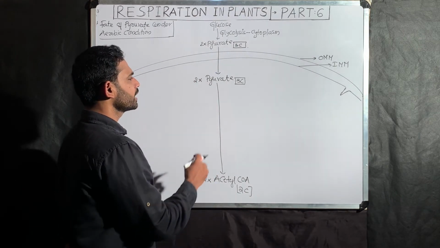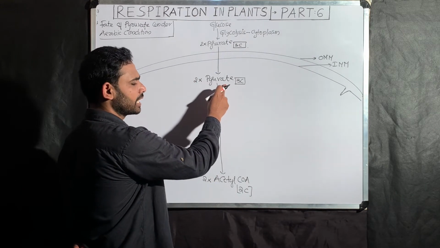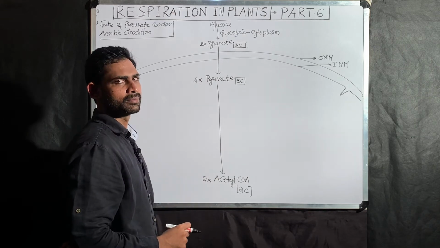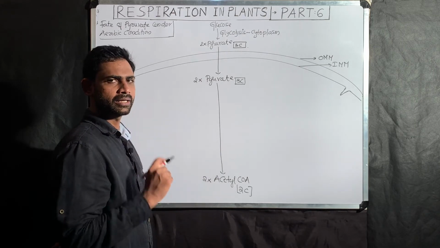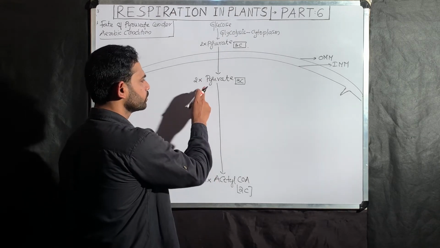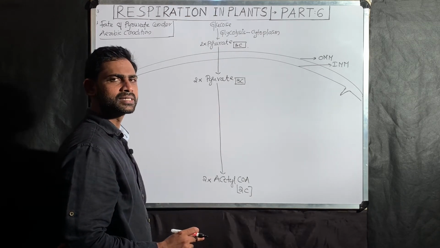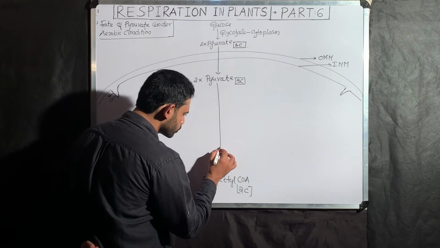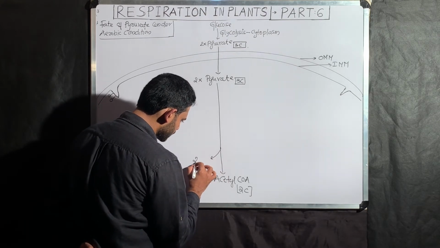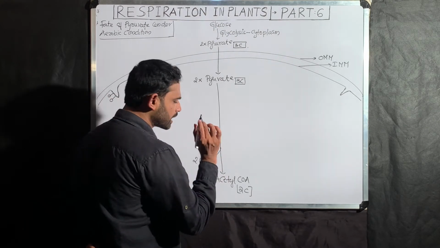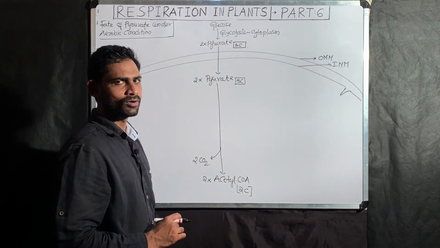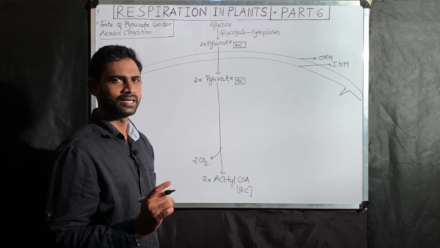Here, if you take 1 pyruvate, 3 carbon atoms, and 1 acetyl-CoA, 2 carbon atoms, so 1 carbon atom is missing, right? If you take 2 pyruvate and 2 acetyl-CoA, how many carbon atoms are missing? 2 carbons, right? Those 2 carbon atoms are released in the form of 2 carbon dioxide. That means this is the first decarboxylation.